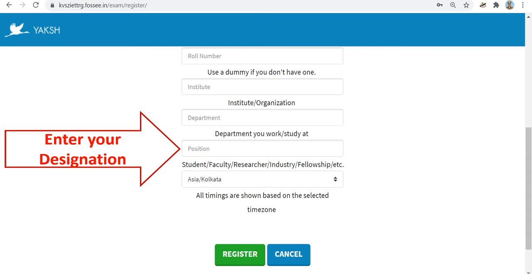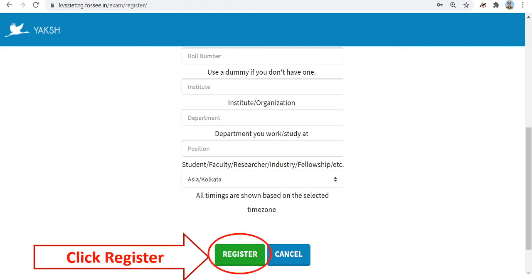I repeat, in the roll number, please write the serial number in the list of participants given by your Delhi region, which is shared with you in Excel format. In institute, write your Kendriya Vidyalaya name. In department, write KVS, and in position, enter your designation.